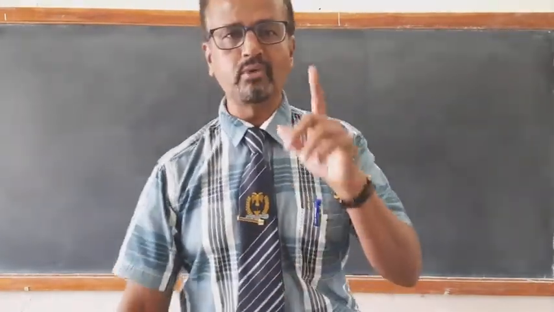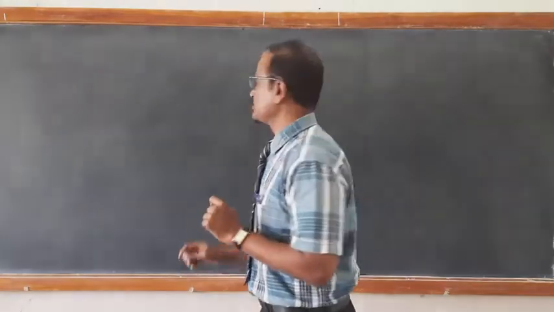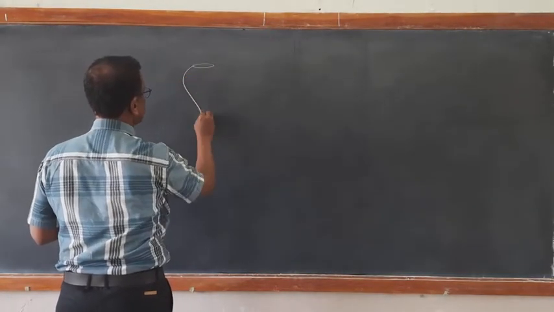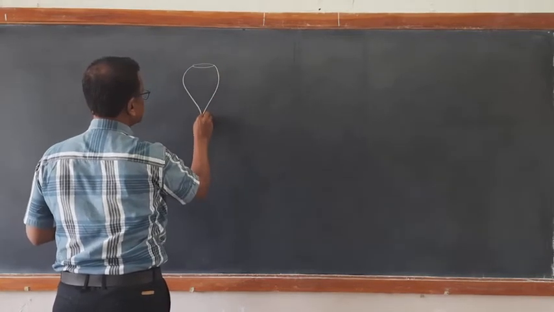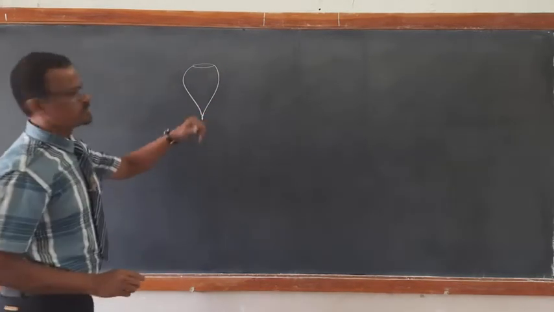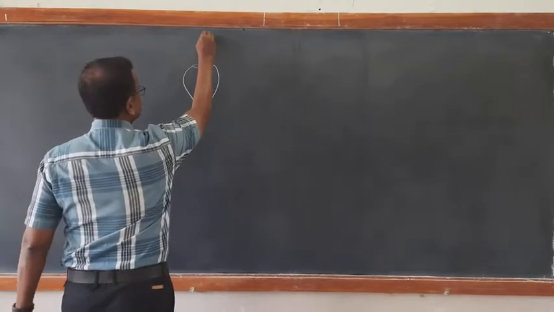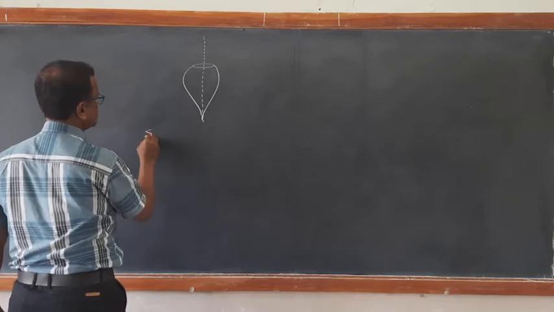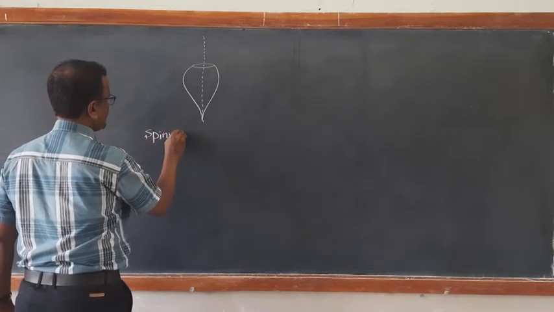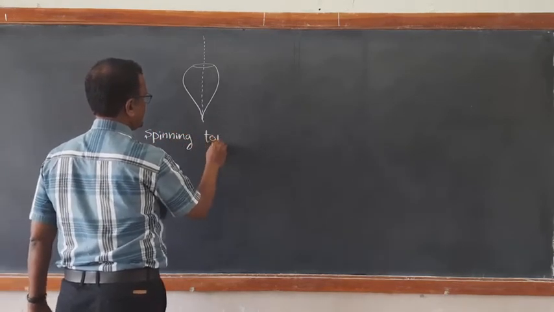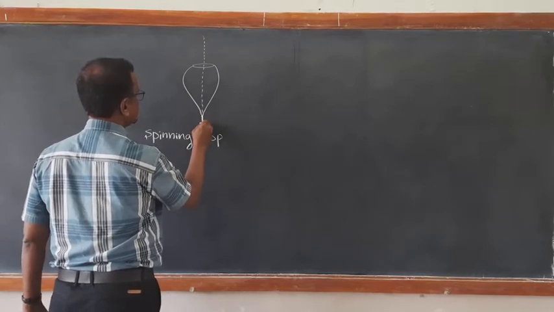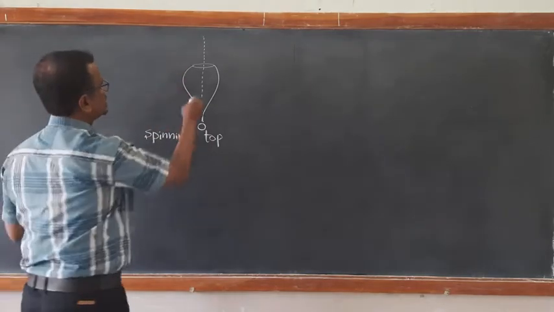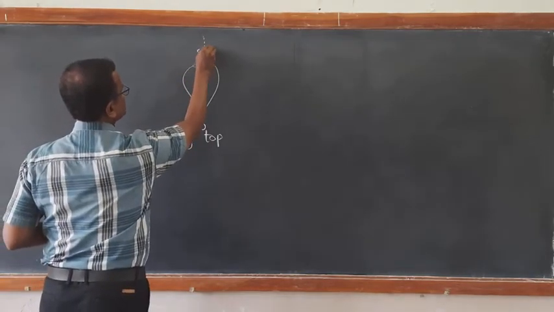Now we will understand one more interesting motion. It is called precession. What is that precession? For example, suppose this is a top. You must have played with the top, spinning top. This is the axis of rotation. And this is the point, a fixed point upon which the top spins.